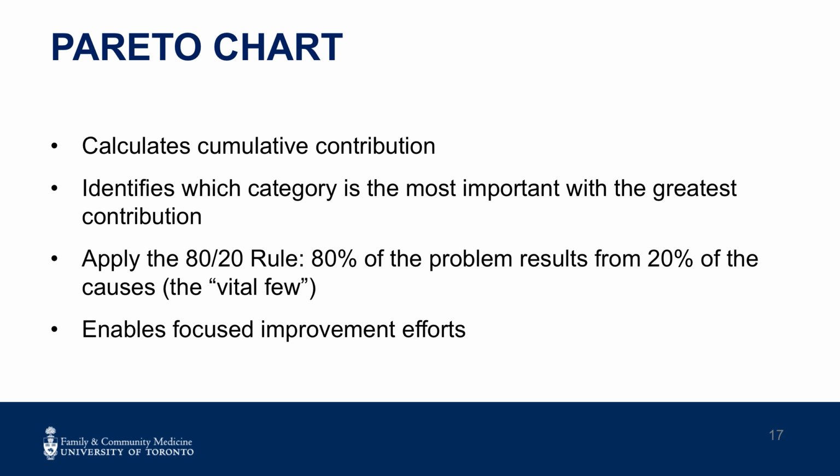In addition to the information you can gather from a bar chart, Pareto diagrams display the cumulative contribution of each category. It helps you identify the category that is most important, which makes the most significant contribution. This is particularly useful when you're trying to identify your biggest problem. Which category is contributing the most angst to something?